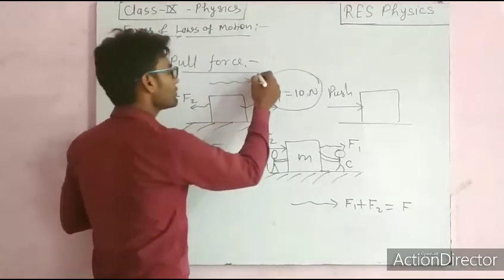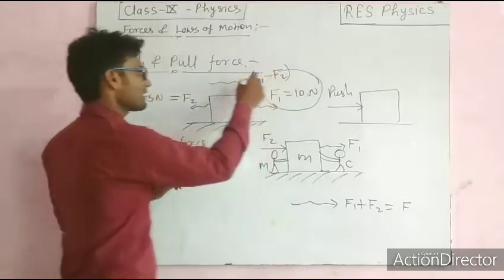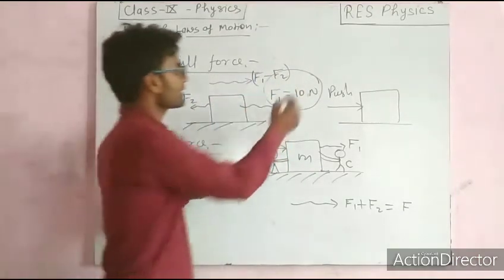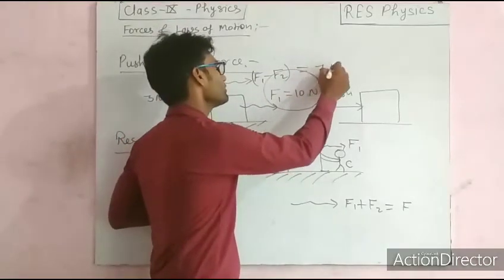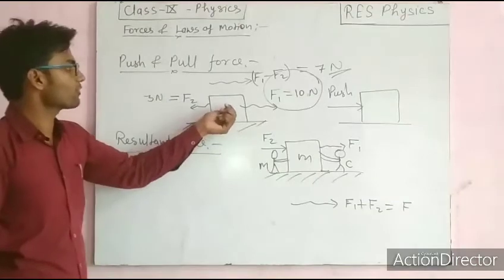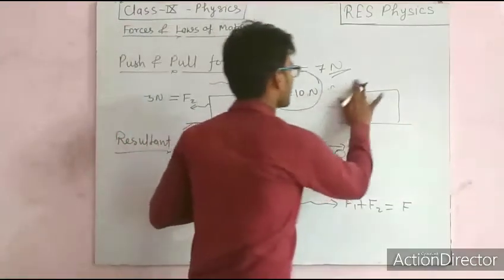That is equal to F1 minus F2, correct? F1 minus F2 is equal to 10 minus 3, that is equal to 7 Newton. So this object will move with a force of 7 Newton. Correct? Let us take another example.